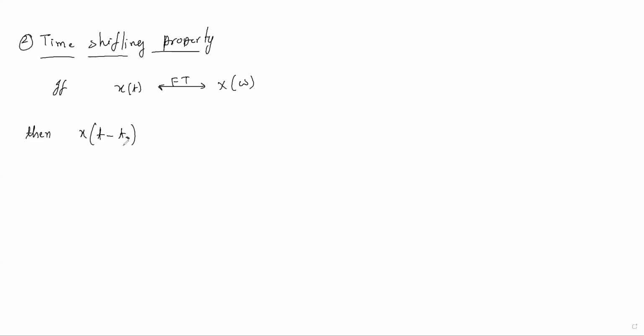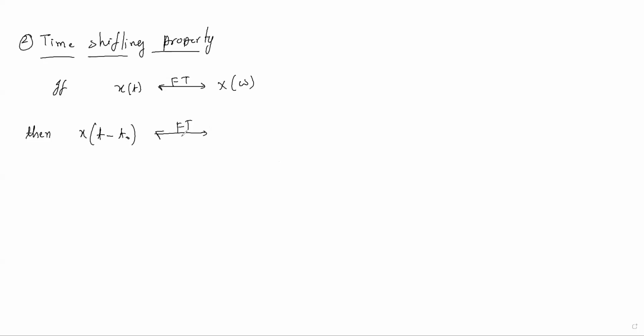If the minus sign is there, the signal will be right shifted. Then what will be the Fourier transform? If we give x(t plus t naught), then the signal will be left shifted. Then what will be the Fourier transform? That's why this property is named the time shifting property.